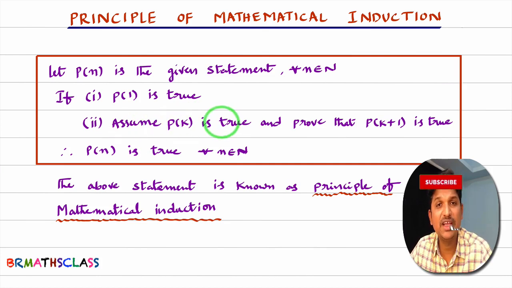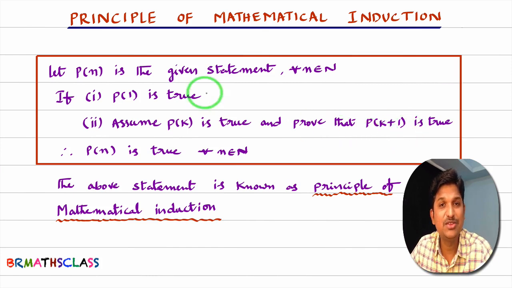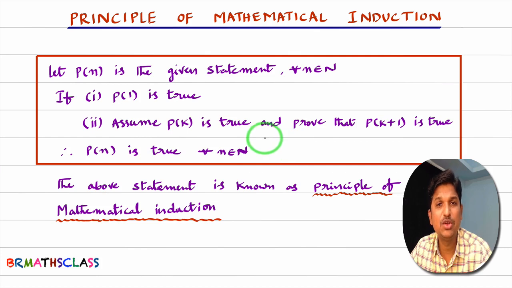To get the confirmation, I'll take one more piece and I'll check whether it is boiled or not. Taking one more piece is nothing but like k plus 1. P of k plus 1 is true. Once these two conditions are true, then we say that P of n is true. Actually, cooking rice is one of the best examples to understand this principle of mathematical induction. Finally, we will conclude about this definition.